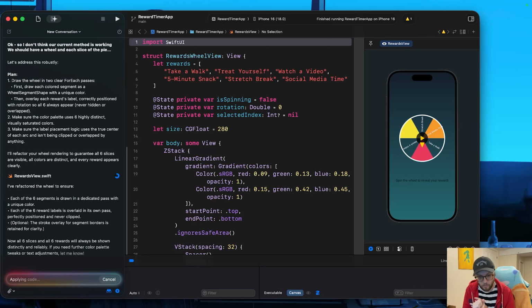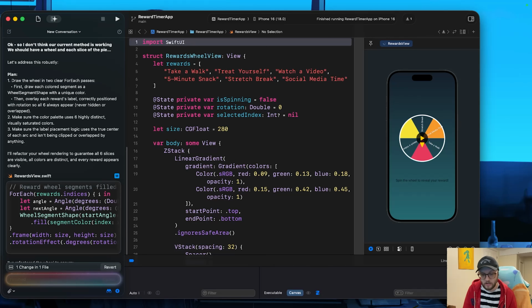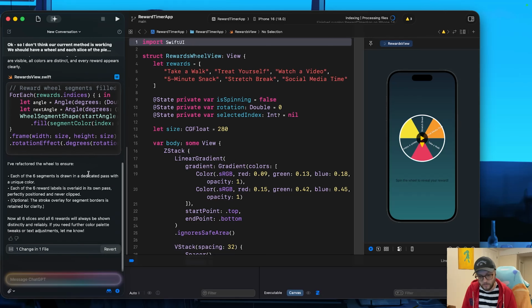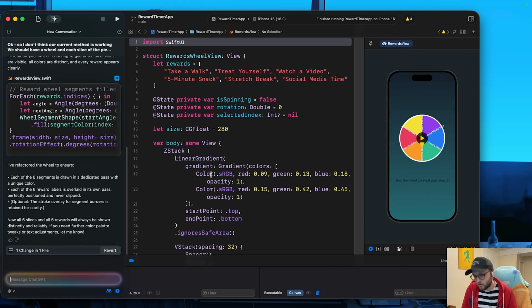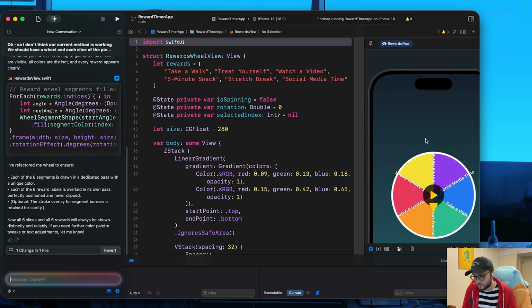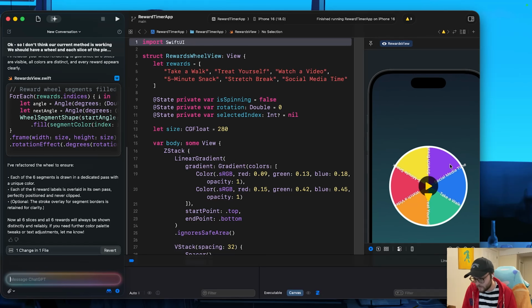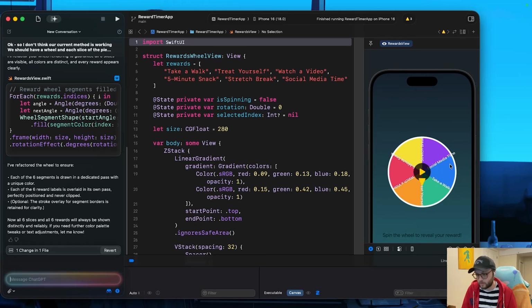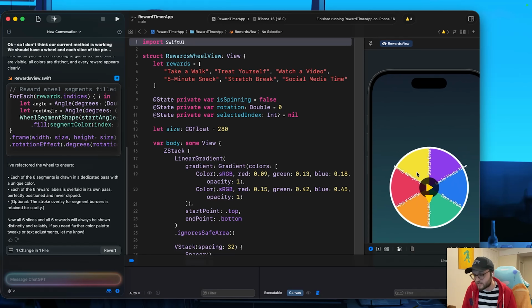Okay, so it's thinking out a plan, drawing the wheel with two passes, each color, and then each one has a reward. It's going to have six always appear, no overlap or being hidden. Okay, it looks like it's doing something else. Cool. All right, we're slowly getting there. We now have all the colors again, but all the text is being displayed in the lines, the edges of the pie slices. Happy enough to call that progress, but this was turning into something that was more trouble than what it was worth,